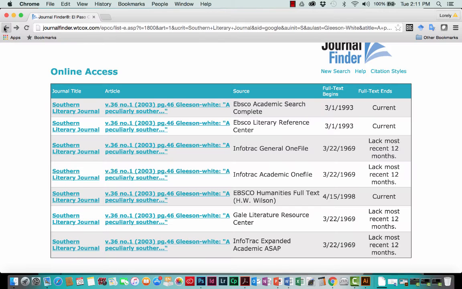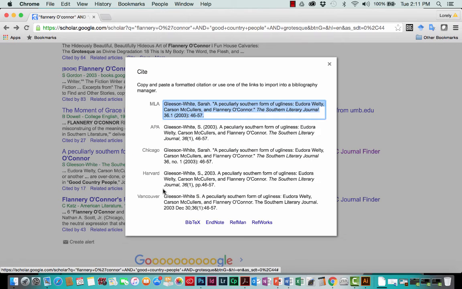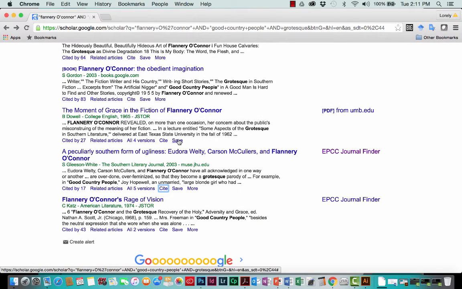We're going to go back to our results page on Google Scholar. If you decide to cite the article from here, right below the citation, there's an option to cite the article. And your first option is the MLA. So you can either cite it directly from Google Scholar or from the actual database where you're going to look at the full text. From here, it'll save the article into your Gmail account, but it's just saving the citation, not the full text of the article. Only when you go into the actual full text is it going to save the full text of the article.